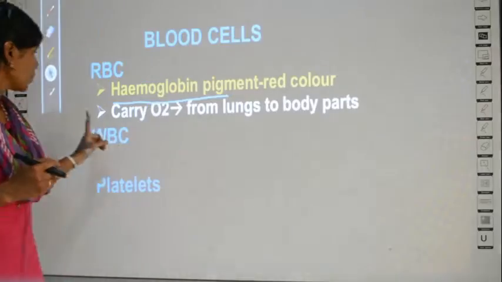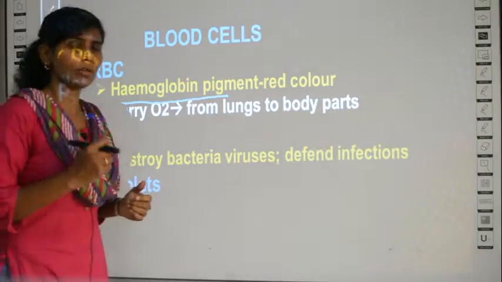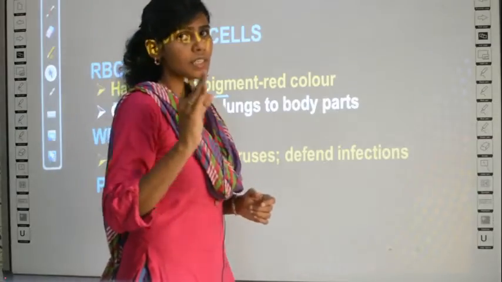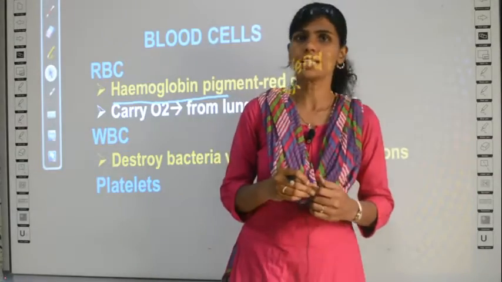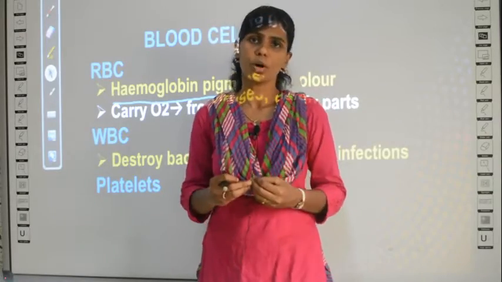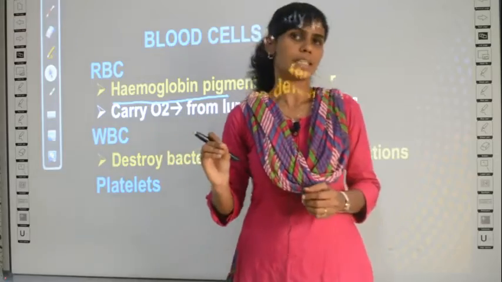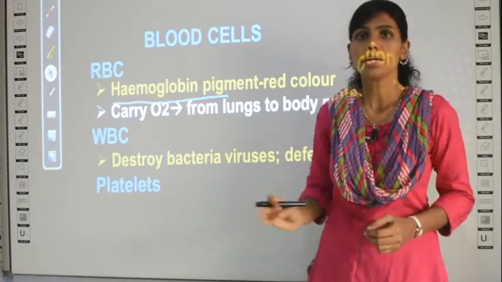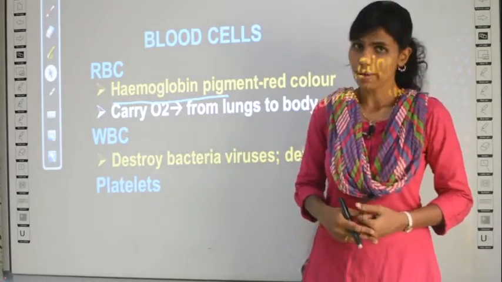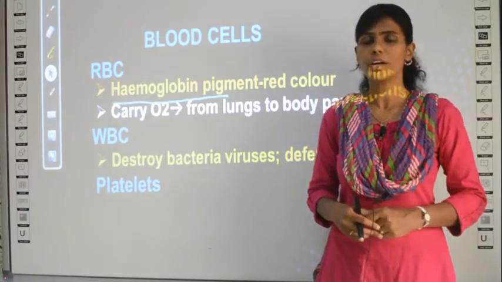Next we learn about WBC cells, or white blood cells. As the name suggests, this cell is white in color. They do not carry any pigment, so obviously they are colorless, or white in color. The function of WBC cells is that they can destroy any viruses or bacteria present unnecessarily in your body.